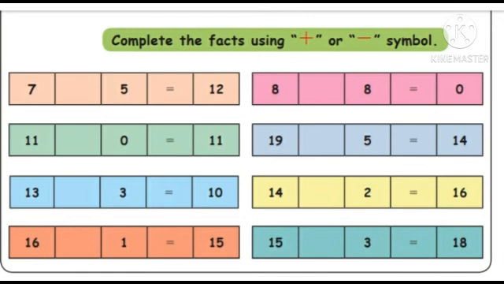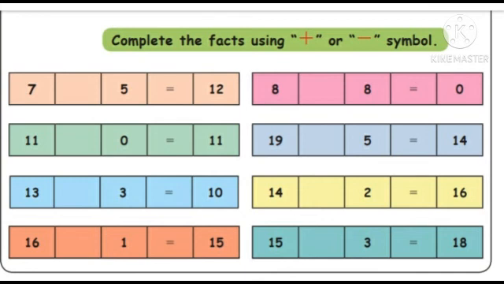7 minus 5 is equal to 12. What symbol will come? Plus or minus? 7 plus 5 is equal to 12. Okay. The next one, 11 dash 0 is equal to 11. 11 minus 0, the answer is the same, 11. So that means minus symbol.